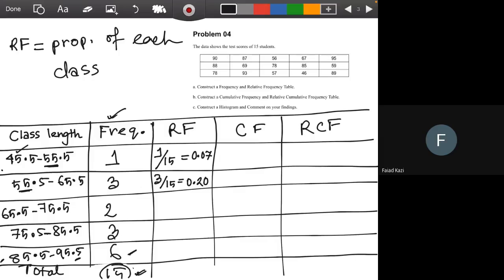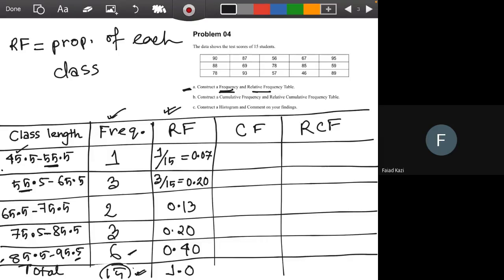What is the relative frequency of the next row or next class? 0.20. Then the next one? 0.40. Yes. So now we can have an idea that 40% of students scored above 85, and we can say it's a pretty high number. So relative frequency, that was the answer of A, the first 2 columns, the frequency and relative frequency table.